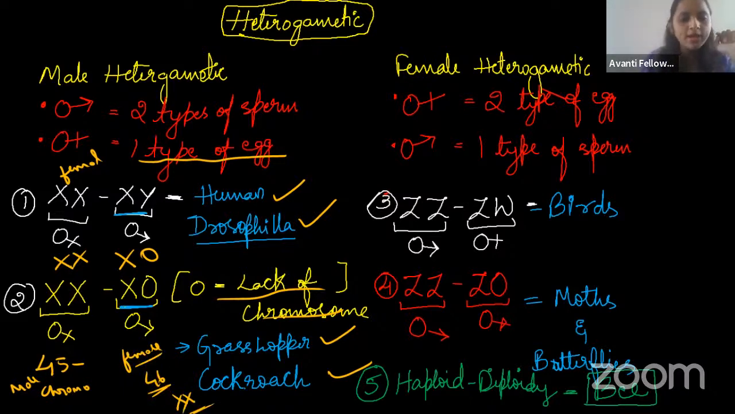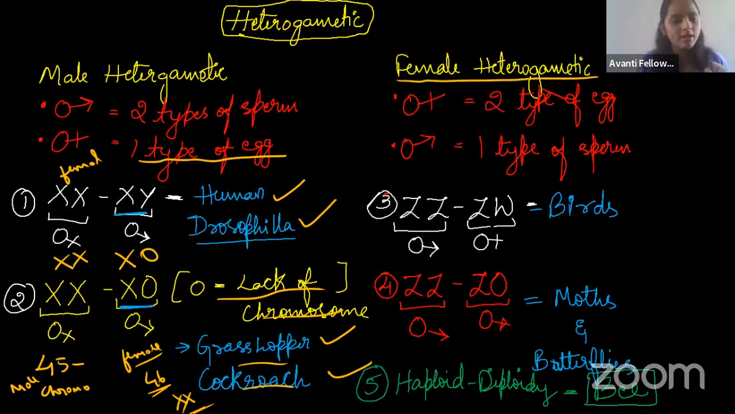So in the grasshopper and the cockroach, the female is homogametic, whereas the male is heterogametic, having one chromosome less than the female. And we can see the other type also, that is the female heterogametic.